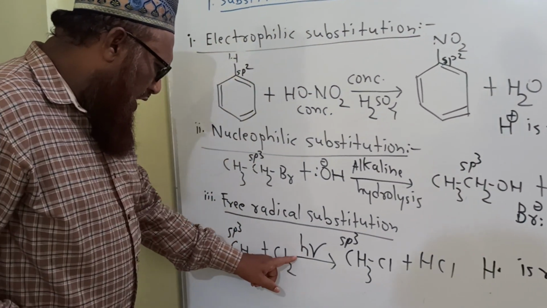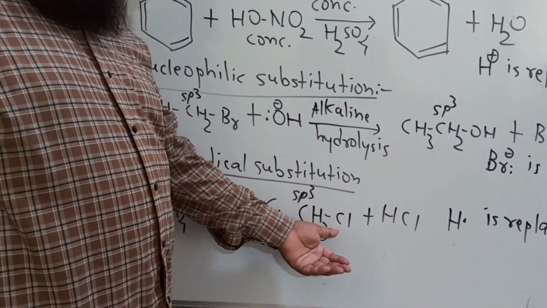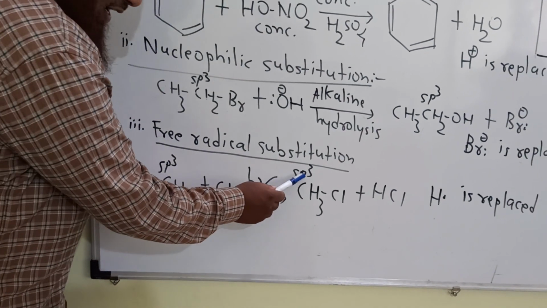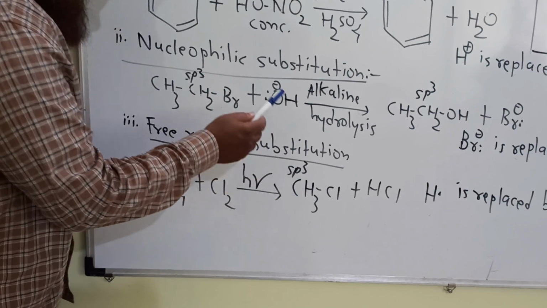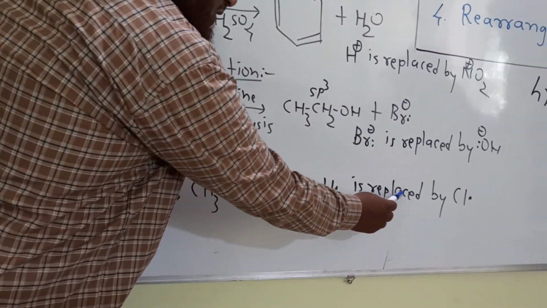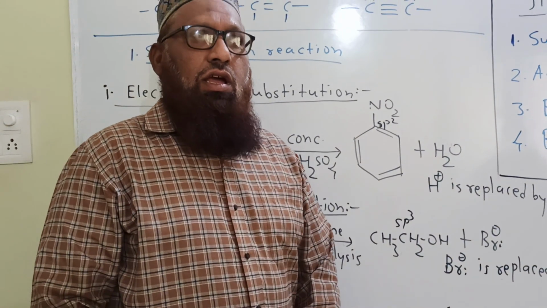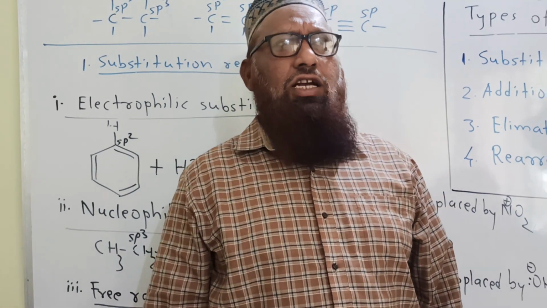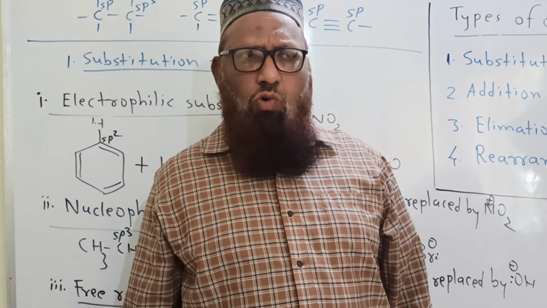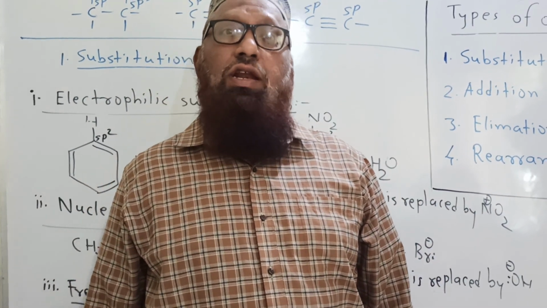And in substitution, we know there is no change in hybridization of carbon where replacement takes place. Here photochlorination of methane gives methyl chloride. Hybridization of this carbon atom is sp3, again sp3, and here a hydrogen free radical is replaced by a chlorine free radical. These are the three types of substitution reactions. Shortly, number one electrophilic substitution reaction, number two nucleophilic substitution reaction, number three free radical substitution reaction.